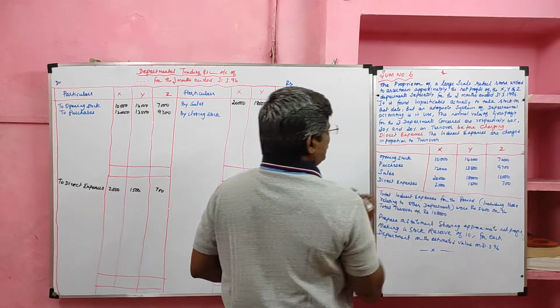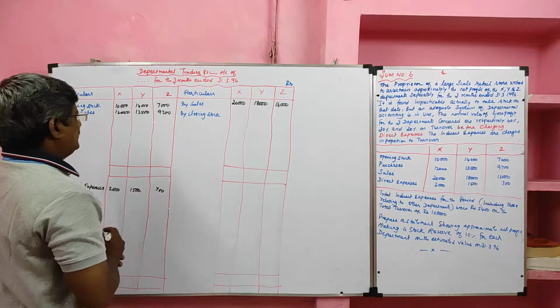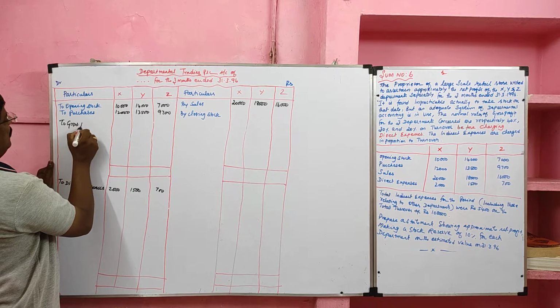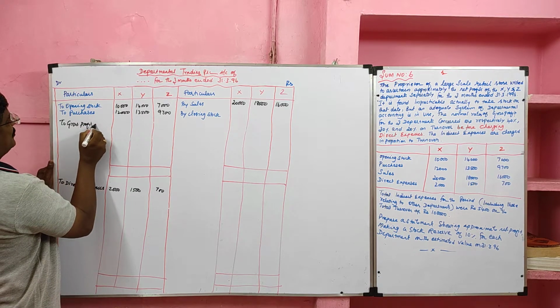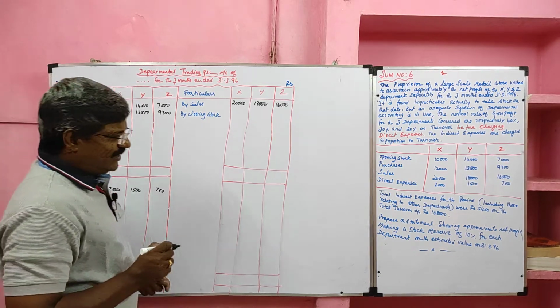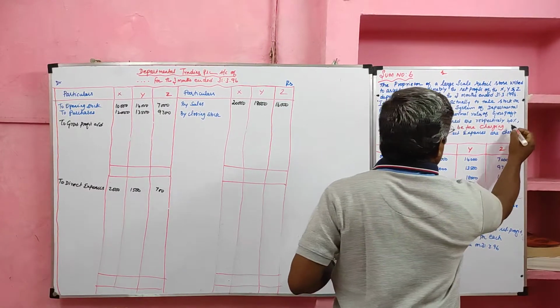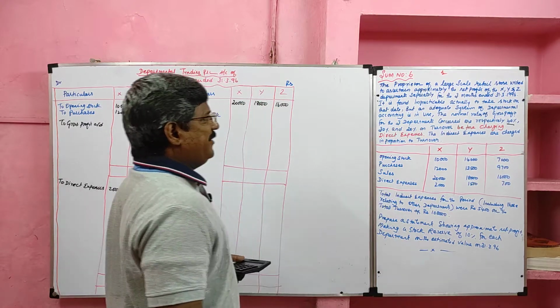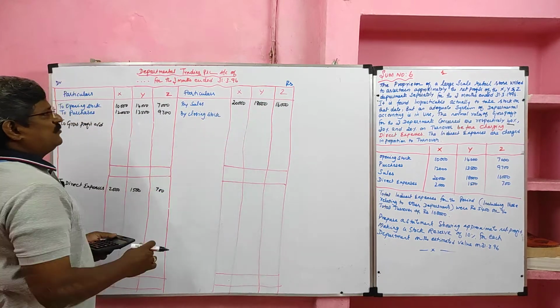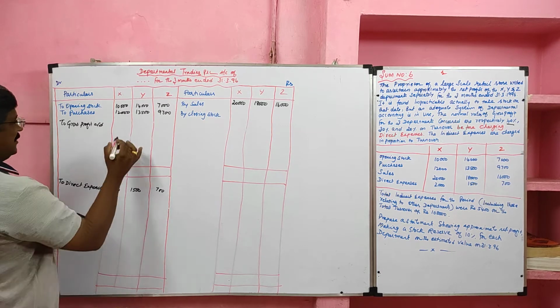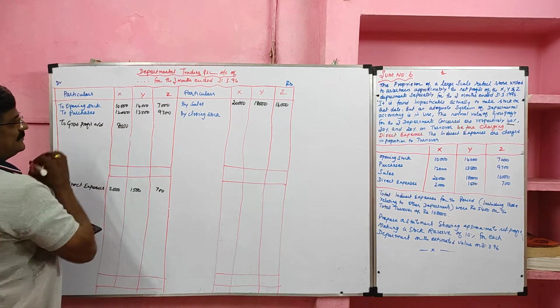Then here gross profit percentages are given. With the help of that we can ascertain the gross profit of the respective departments. As far as Department X is concerned, the gross profit ratio is 40% on turnover. Turnover means sales. So 20,000 multiplied by 40% we'll get 8,000. That is the gross profit of Department X.